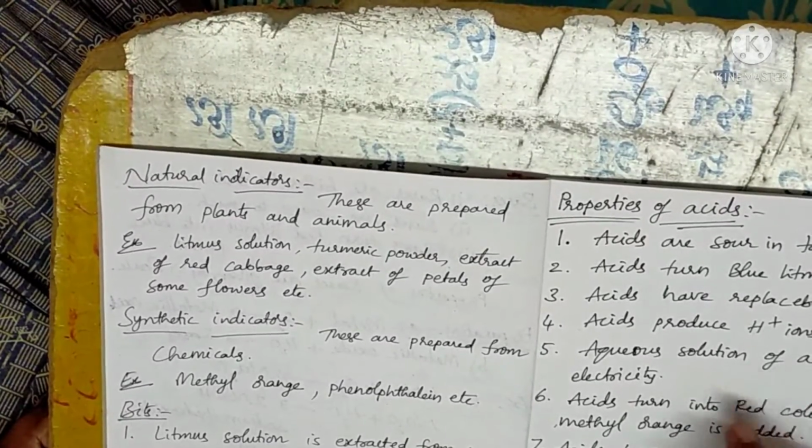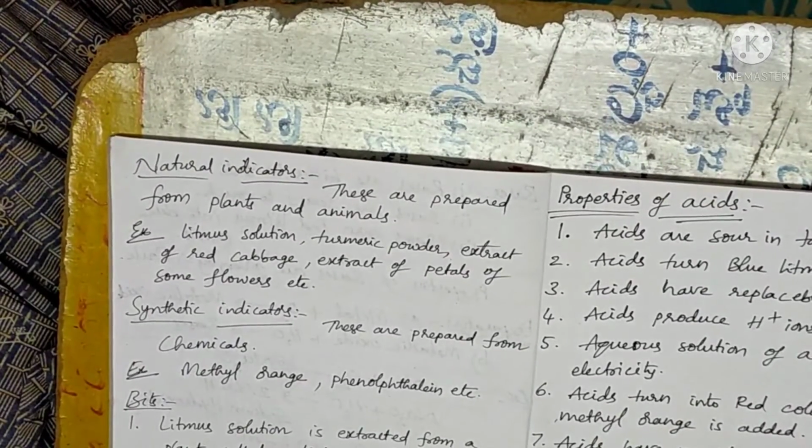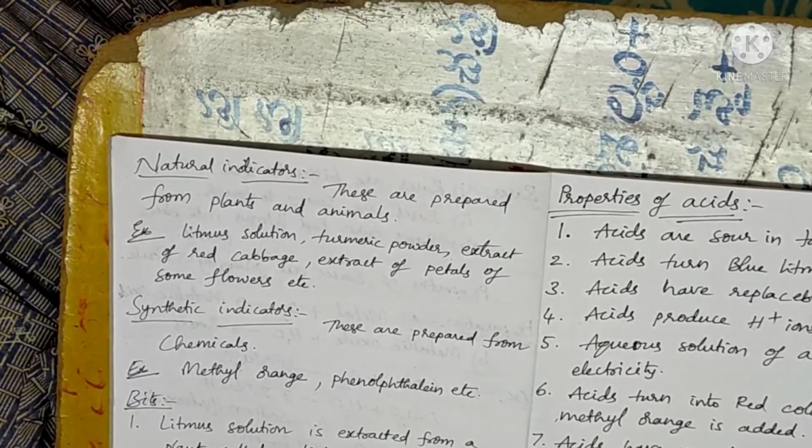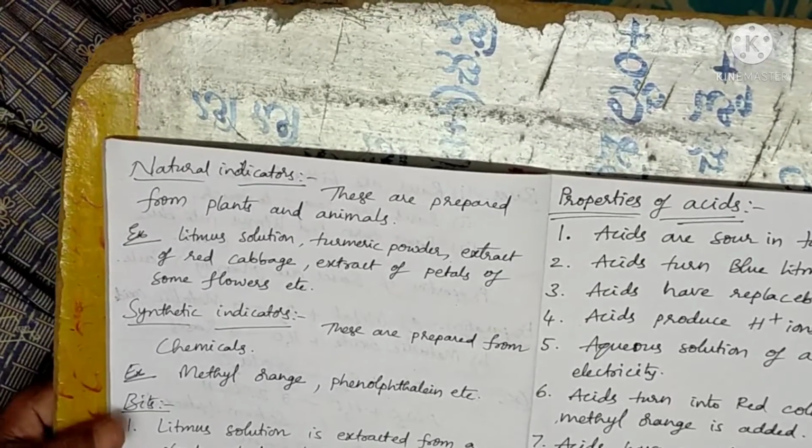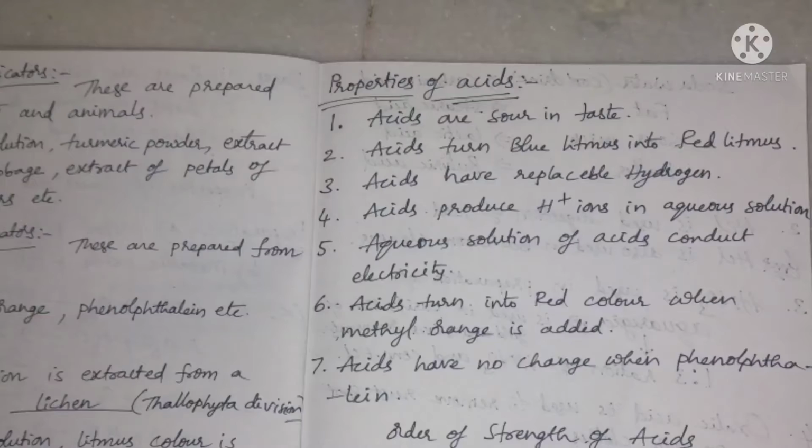Aqueous solution of acids conduct electricity. Acids turn into red color when methyl orange is added. When phenolphthalein is added, acids have no change. That means the color of phenolphthalein cannot be changed when acids are added to phenolphthalein solution. These are the different properties of acids.